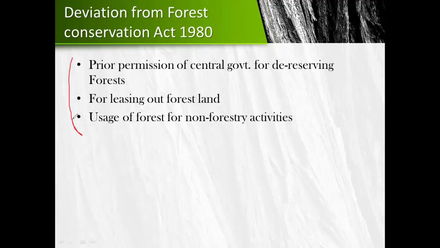So it is another concern. If no prior permission is required for any of these activities, that would lead to wide-scale deforestation, which is another concern for this particular bill.